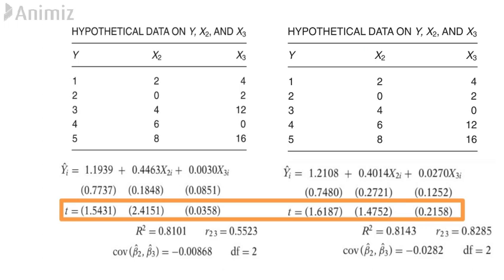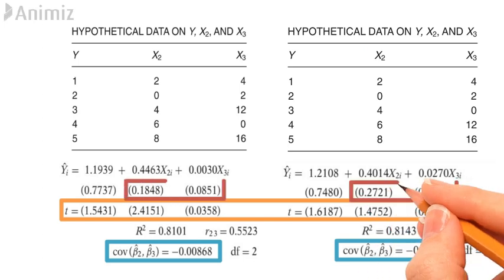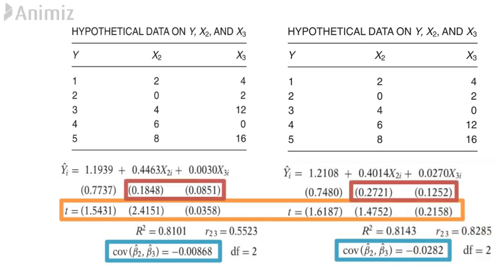Also, note that the covariance of beta 2 cap and beta 3 cap is minus 0.00868, whereas in the new data table it is minus 0.0282. There is more than a threefold increase. Likewise, we can see that the standard errors of beta 2 cap and beta 3 cap have increased between the two regression results. All these changes might be because of the increased multicollinearity.